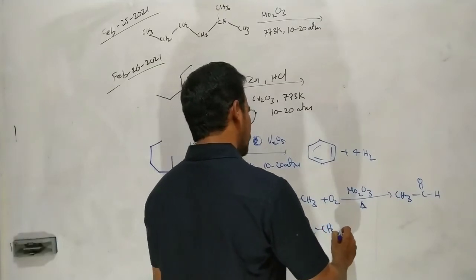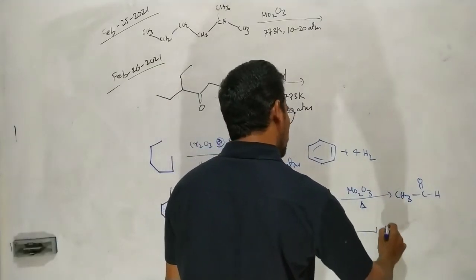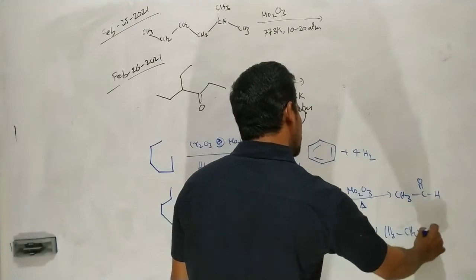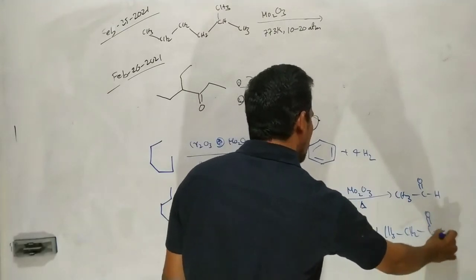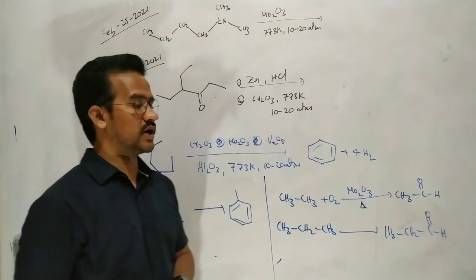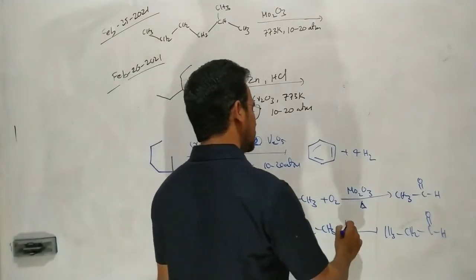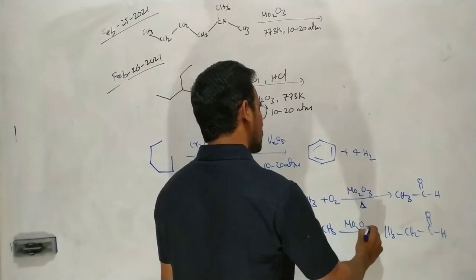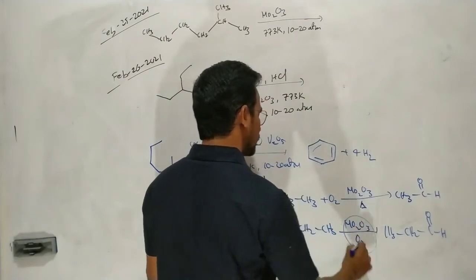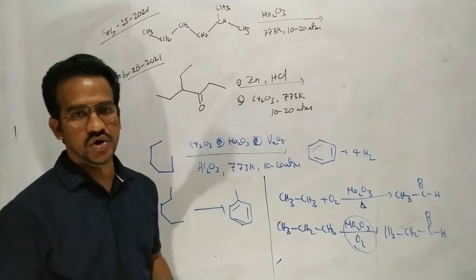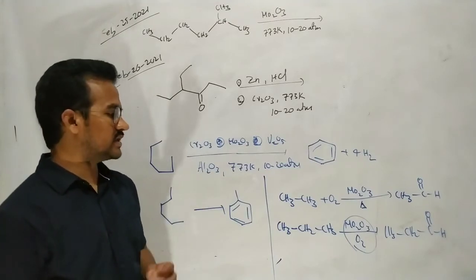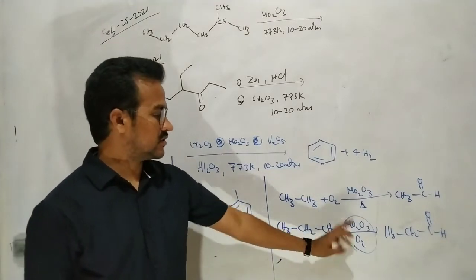Of course, there is one more question from February 24th. How to convert propane to propanal, CH3CH2CHO? What is the suitable reagent to convert the propane into propanal? Actually, the suitable reagent is molybdenum oxide along with O2.